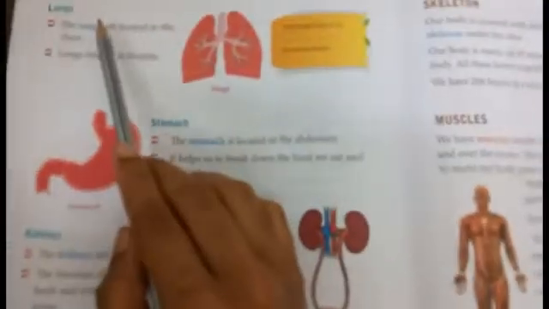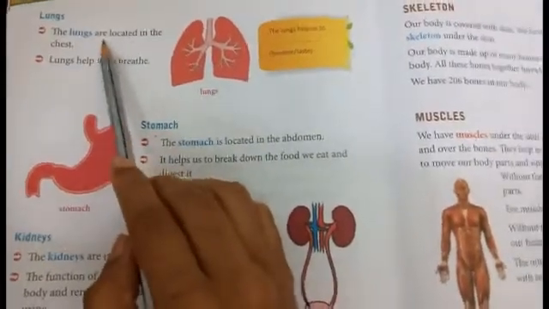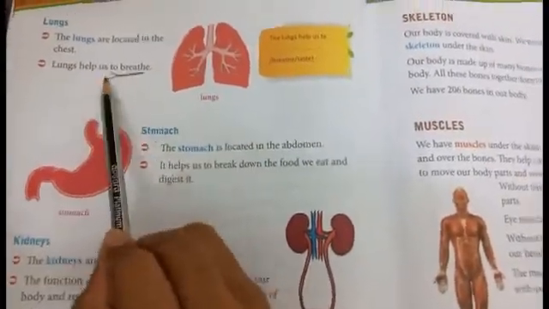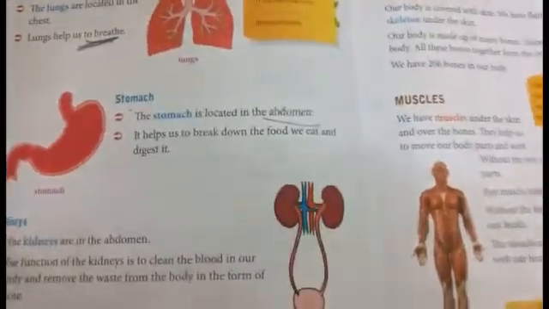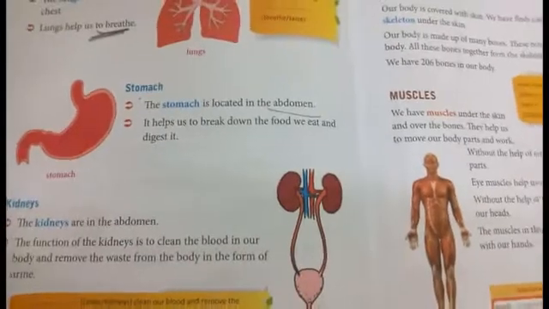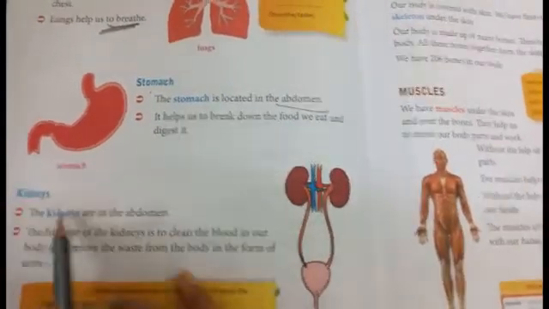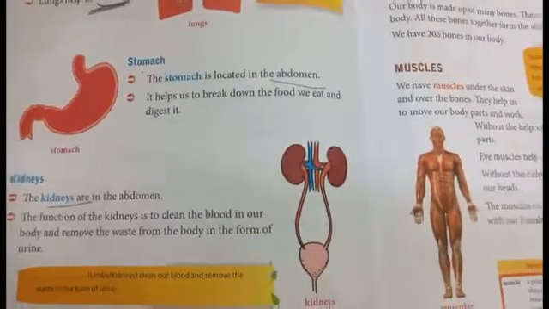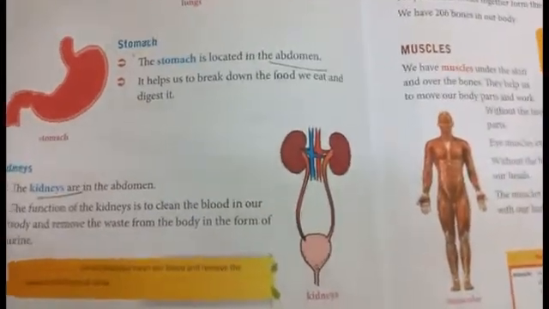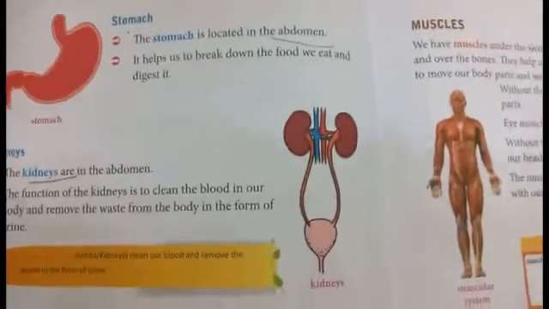Now you take page number 14. Lungs: you all know that lungs help us to breathe. The stomach is located in the abdomen. It helps us to break down the food we eat and digest it. Kidneys are also in the abdomen. They help us to clean the blood in our body and remove the waste from the body in the form of urine.